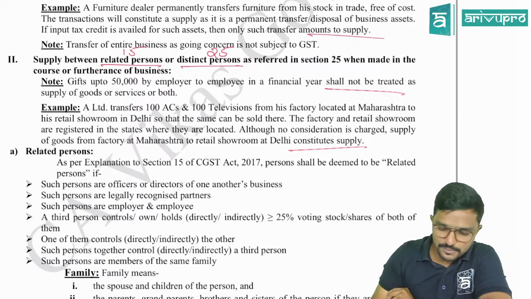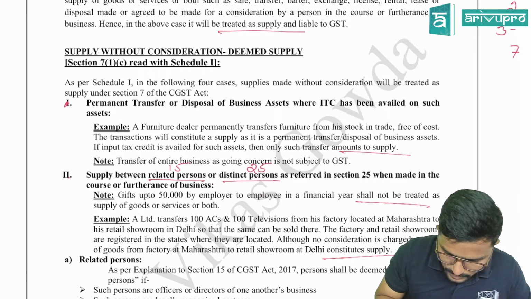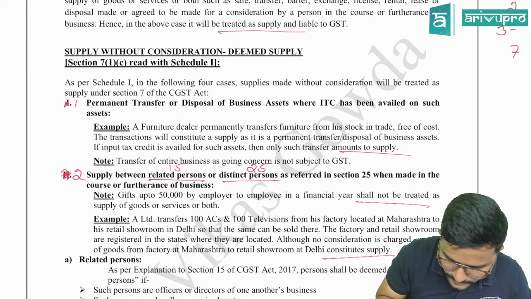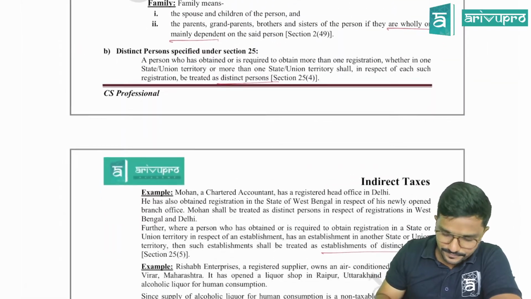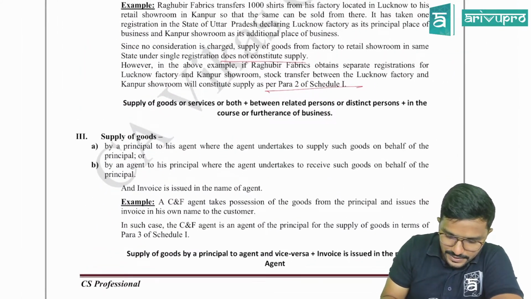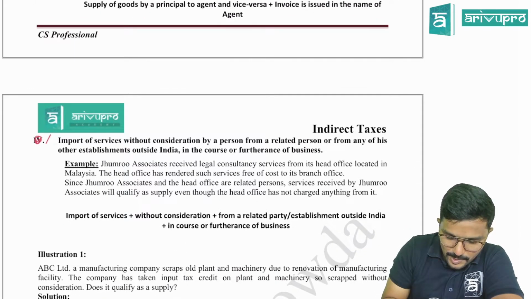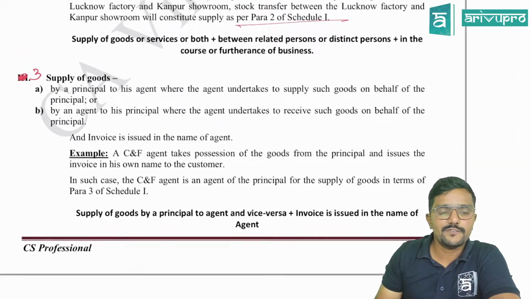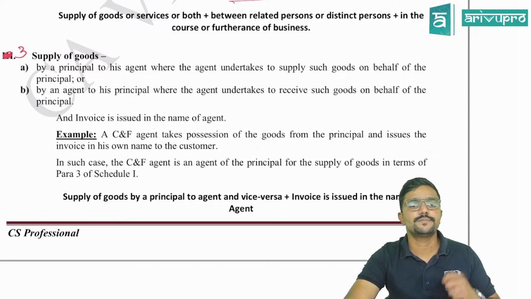Clear? And one small correction here, it should be like 1, 2 and all. I will correct it in my notes. It should be like number 1, 2. We call it as para 1, 2, and here 3, like that. And here it is 4. Para. Okay. Para 1 and 2 we have finished. Next it is para 3.